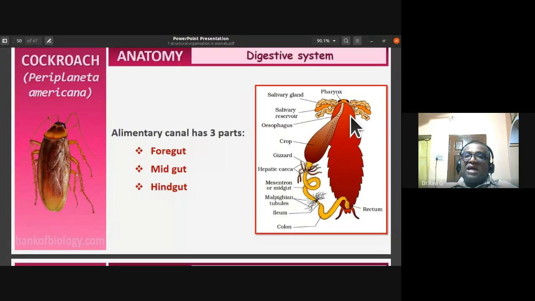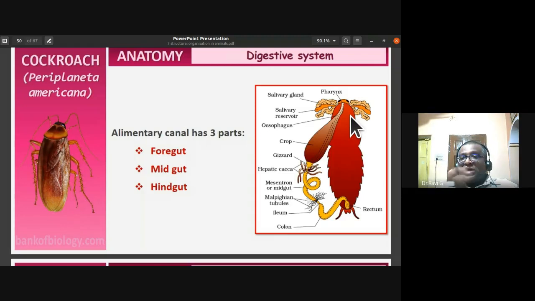So large intestine is of three parts: the ascending colon, transverse colon, descending colon, and this colon finally opens up into the reservoir of waste materials, that is the rectum. And rectum opens outside through the anus. This is the digestive system in case of human beings.